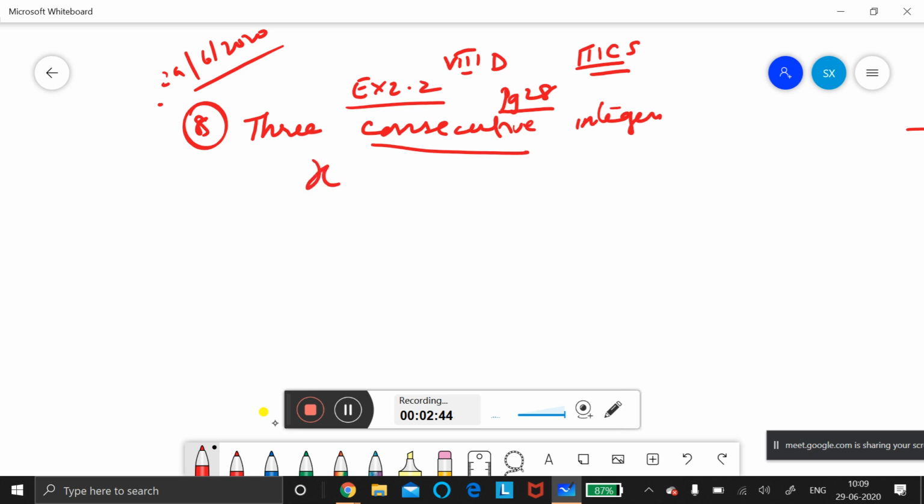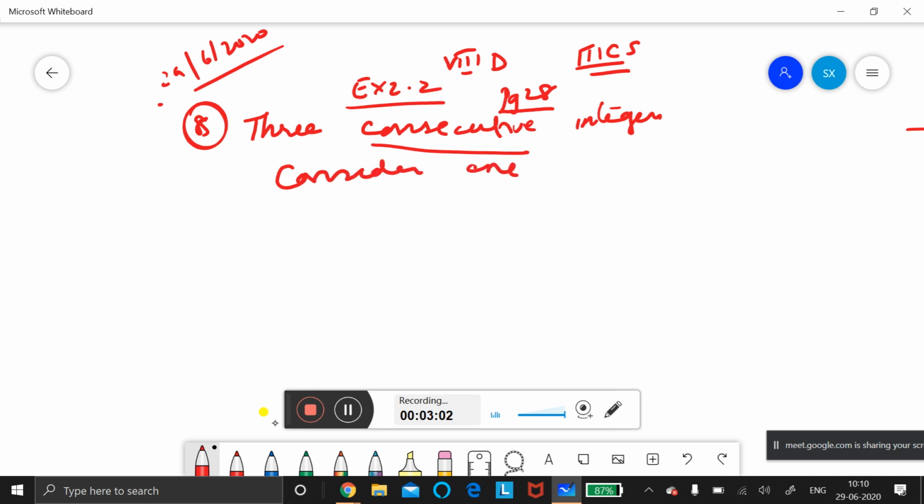So if one number is x, the next number is x plus 1, another number is x plus 2. Why y? Don't put y. It is a linear equation in one variable only that we are doing in 8th standard. Two variables x plus 2y you will do in 9th standard.